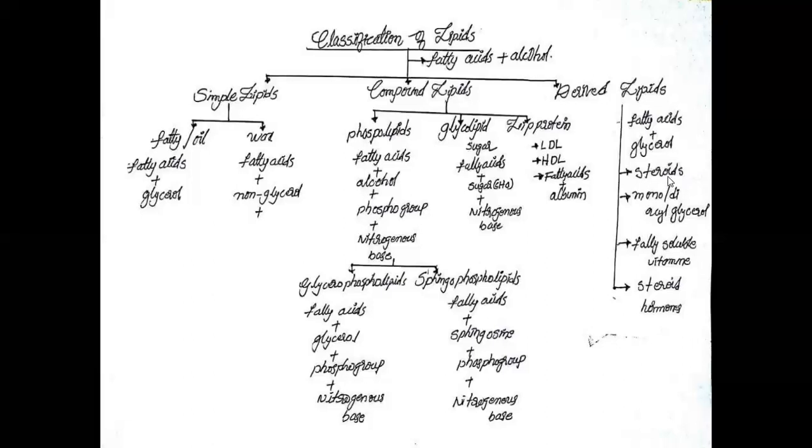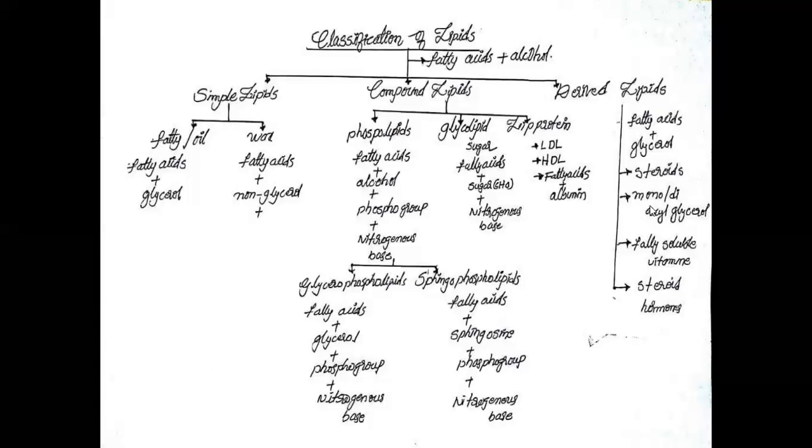The plant steroids are called phytosteroids, and animal steroids are called cholesterol. These mainly help in increasing catabolic activities in plants and animals.